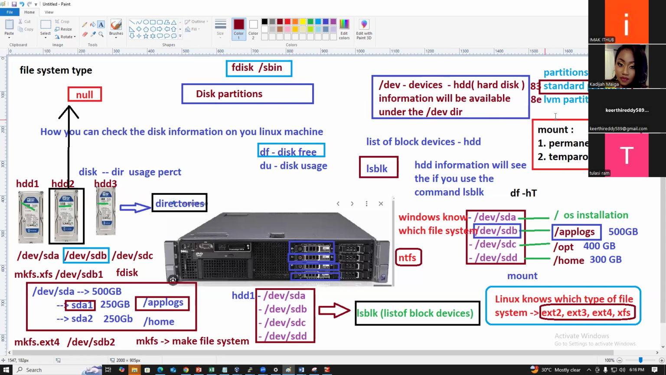Guys, remember the fundamentals: if you create a partition as a standard partition, we cannot extend and we cannot reduce. If we create a partition as LVM, we can extend and we can reduce. You can remember those points.